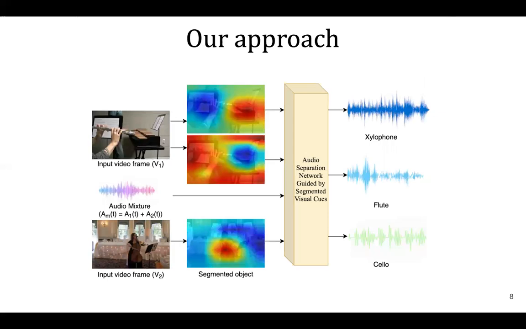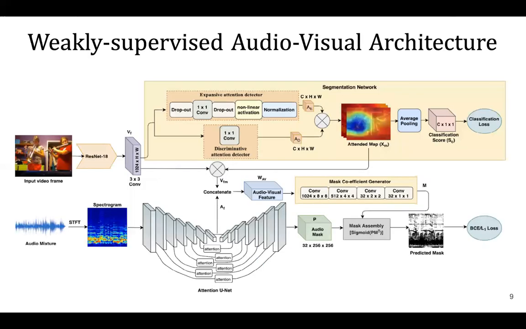We will now overview our approach which uses the mix and separate framework. Given two input videos with accompanying audios, we detect and segment objects that make sound from each video using a weakly supervised segmentation network. At the same time, we generate a complex mixed auditory signal by mixing two audio signals. Then we use an audio separation network to separate individual object sounds.